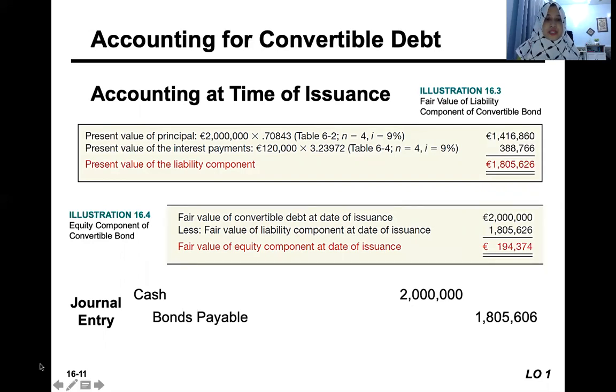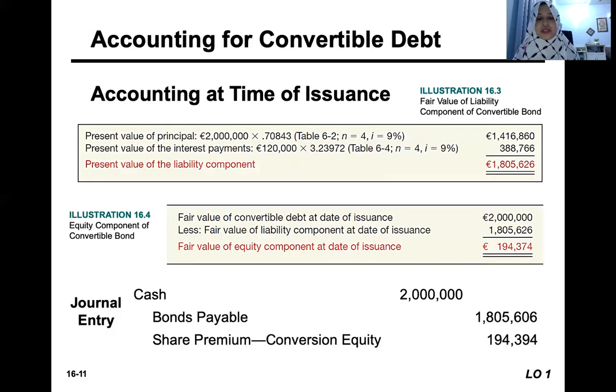On the date of issuance, there is a discount on this bond. That's why you get the bonds payable of 1,805,606. Later on, until the maturity, from the amortization table, we will have the total of 2 million bonds payable. And then the equity amount just now, we will record to share premium conversion equity.